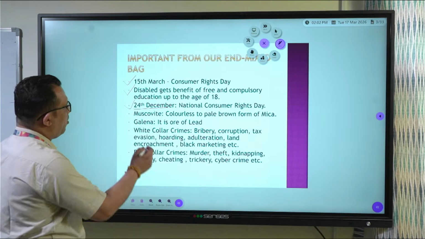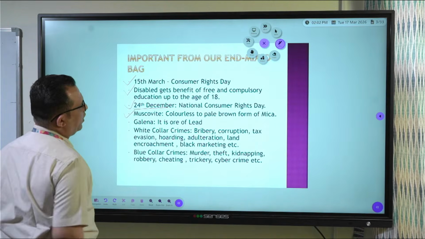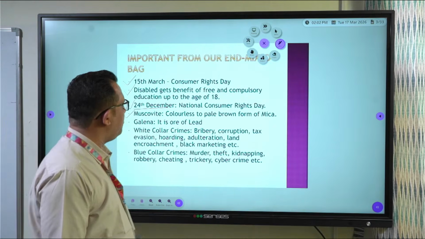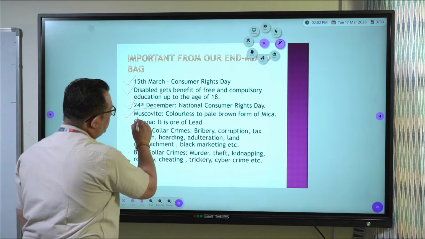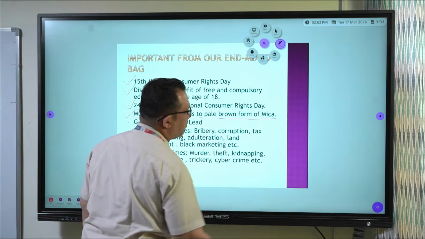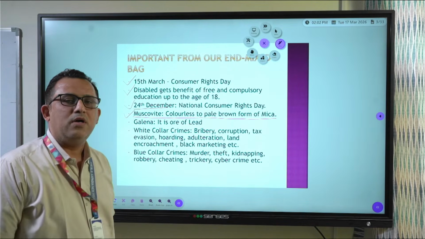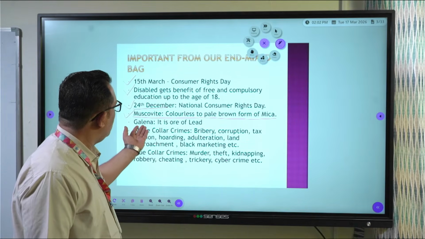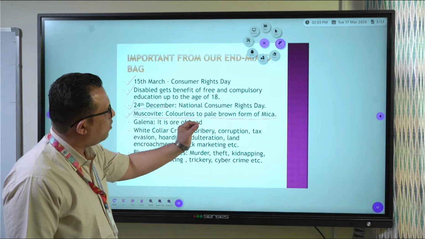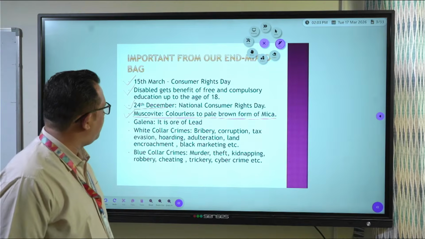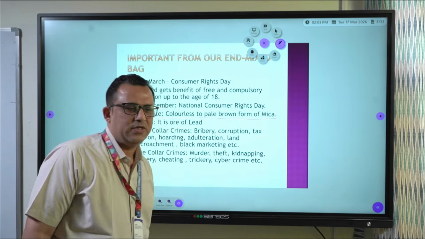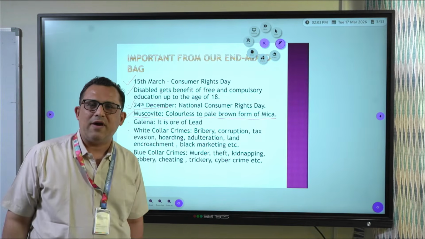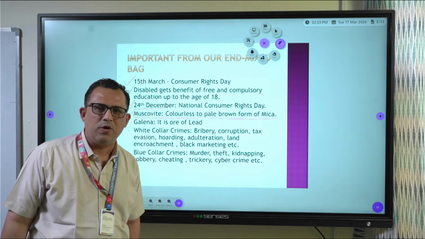Now, the third important point is muscovite. What is muscovite? It is a colorless to pale brown form of mica. In Gujarati, it is called abrak, and in the board paper, you may find the word abrak for mica. So a colorless to pale brown type of mica is called muscovite. You can take a screenshot of it so that you can revise it later on, a fast revision before going to your exam.